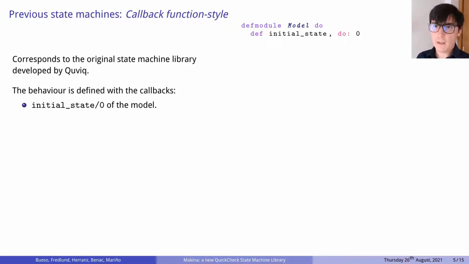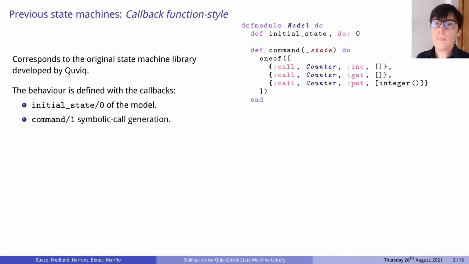The first callback, called initial state, corresponds to the initial state of the symbolic state of the model. In our running example, this is just the value 0. The second callback, called command, specifies how to generate symbolic calls to the program under test. In our example, we are only going to generate calls to increment, get, and put for the sake of simplicity. It is important to notice that argument generators are specified together with the command call. In our example, we only need to generate integers in put calls.